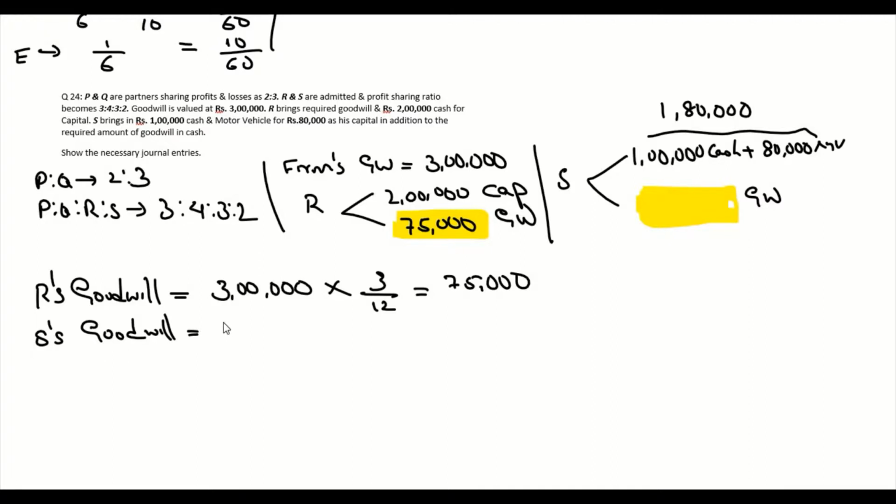Now we need to find S's goodwill. The total goodwill of the firm is 3 lakhs multiplied by his share of profit, which is 2 by 12. That is equal to 50,000. So his share of goodwill is 50,000. So we found the goodwill for each partner. Now we need to pass the journal entry.